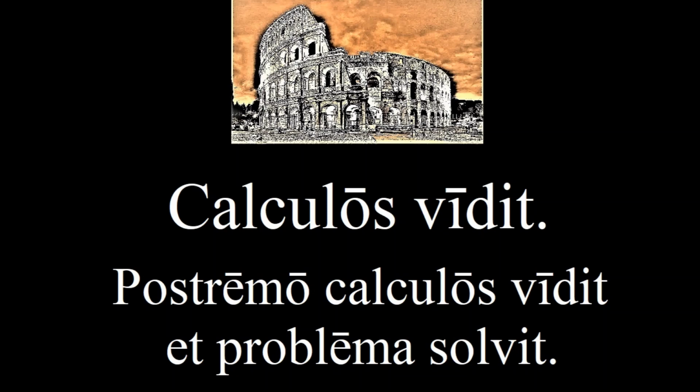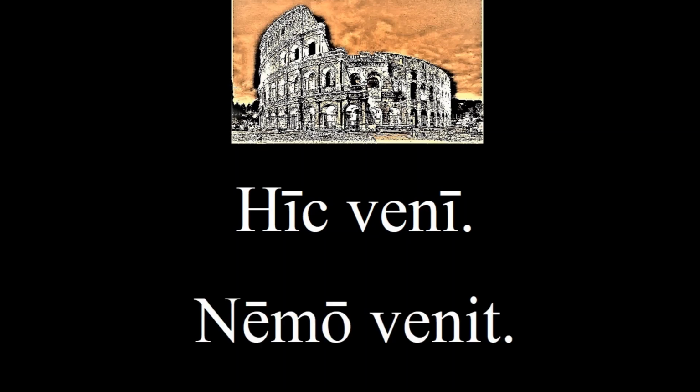How do we say, come here? Hic venī. This can also mean I came here, if you remember from Caesar's famous saying, venī vidi vici. Try to say now, nobody came. Nemo venit. And this can also mean nobody is coming.